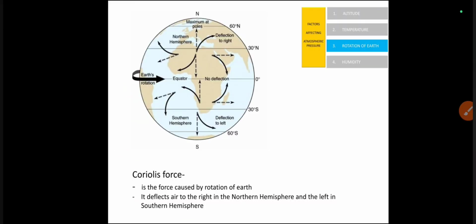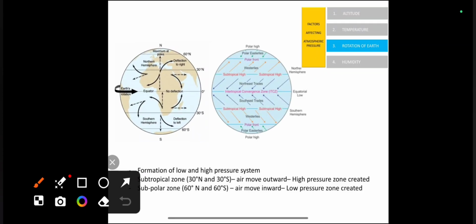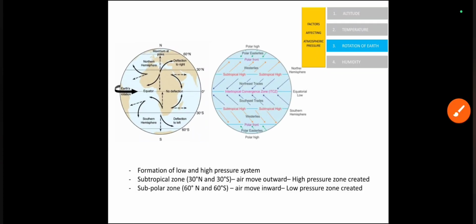The third factor is rotation of Earth. The rotation of Earth creates a force called Coriolis force. This force deflects the moving air from its original path. It deflects the air to the right in the northern hemisphere and to the left in the southern hemisphere. The deflected air will diverge at subtropical region, meaning at 30° north and south, the air will move outwards due to the Coriolis force and create a high pressure zone called a subtropical high.